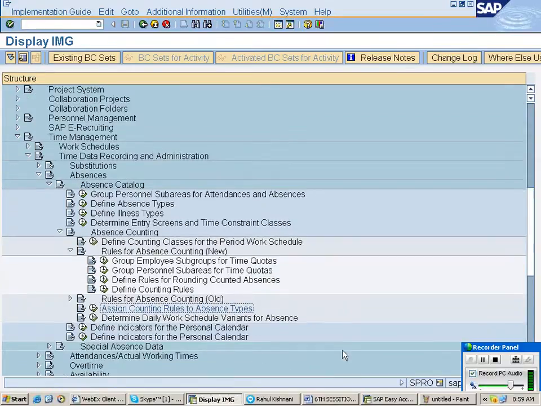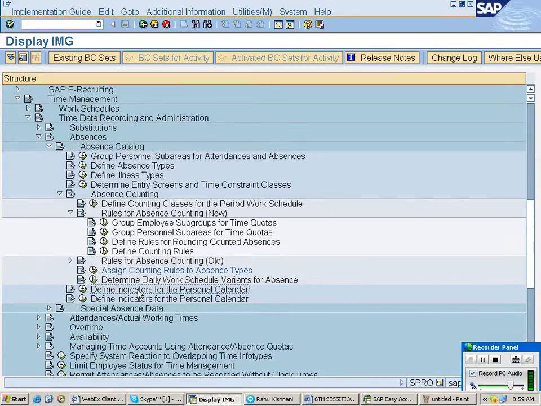After this, here, define indicators for the personal calendar.